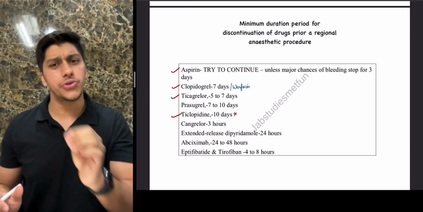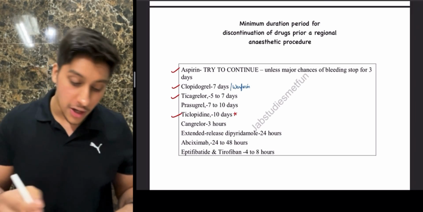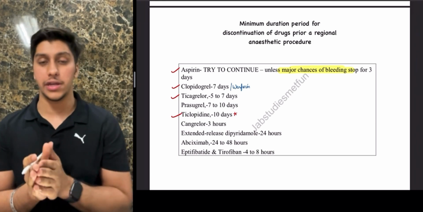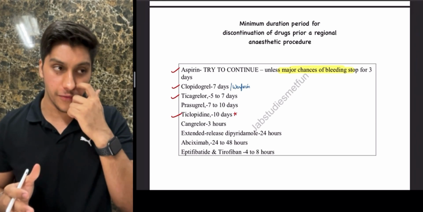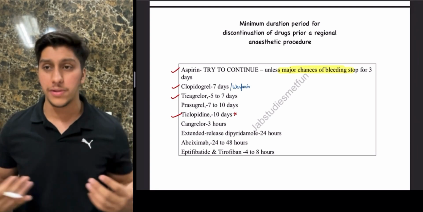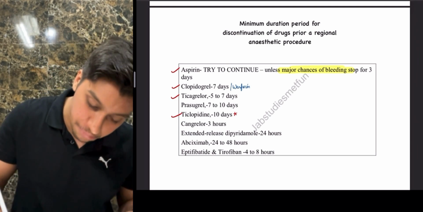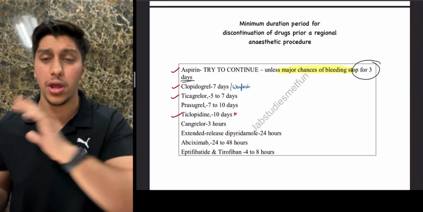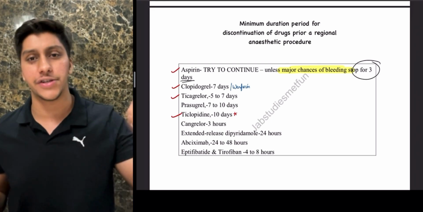Remember, guys, we are going to try to continue aspirin, unless you have a major risk of bleeding. Maybe you know the patient has a history of using blood thinners, and maybe it's a very traumatic case like a thoracic or abdominal surgery. Then you have to stop aspirin at least 3 days before. Otherwise, if it is a minor surgery, please continue aspirin.